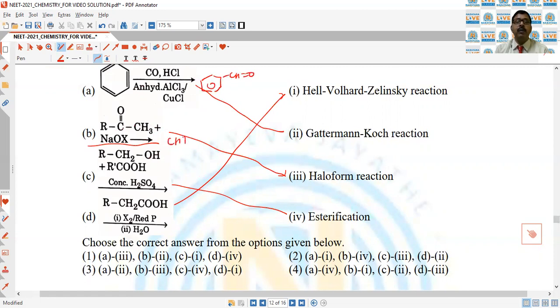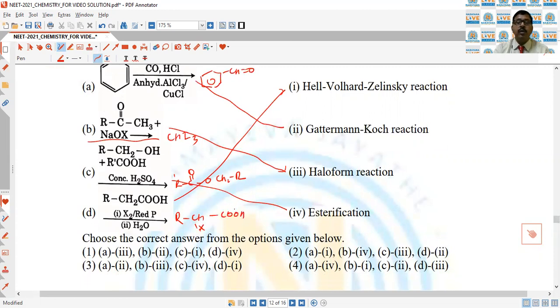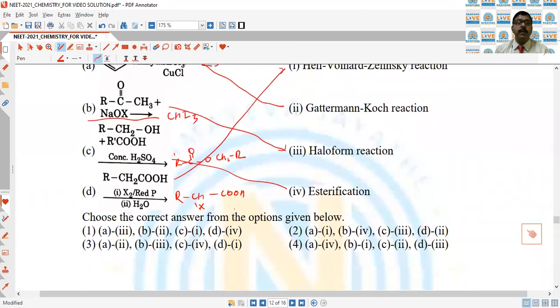Here we have chloroform, here we have the ester RCOOCH2R, and this is the HVZ reaction where RCHXCOOH forms. So third is the correct answer of the question.